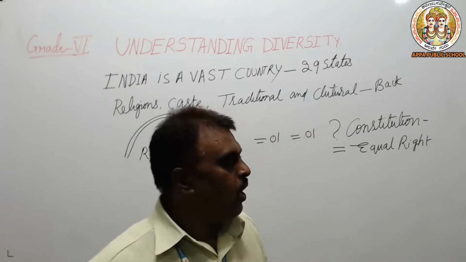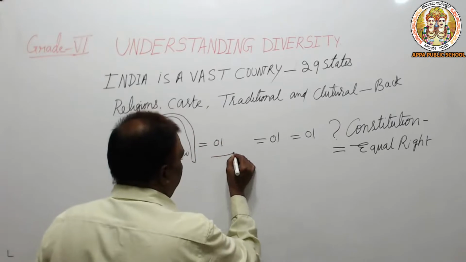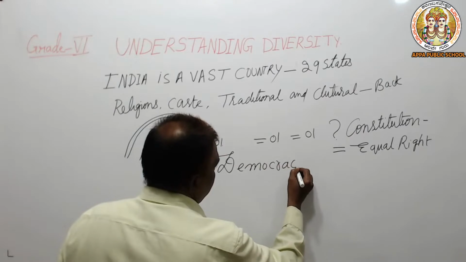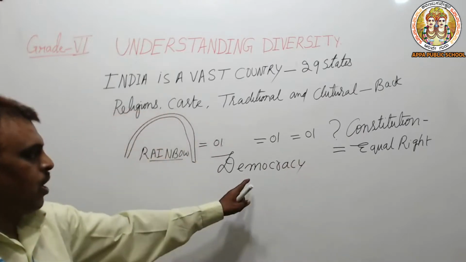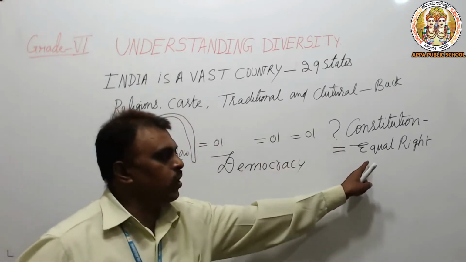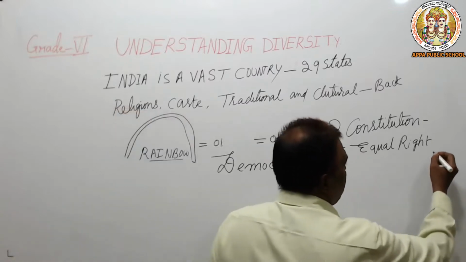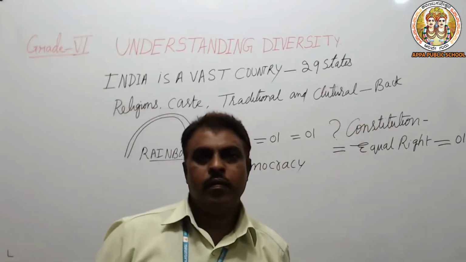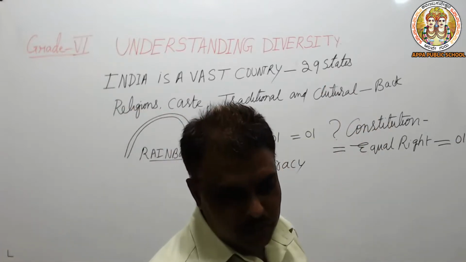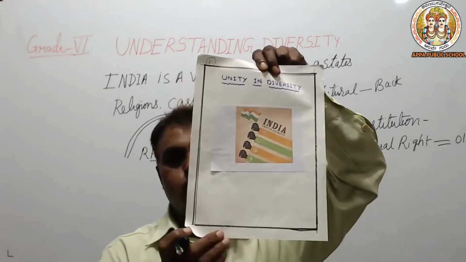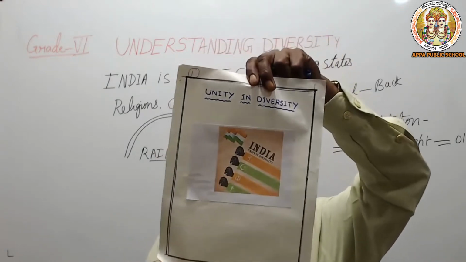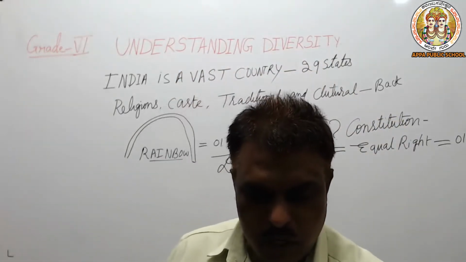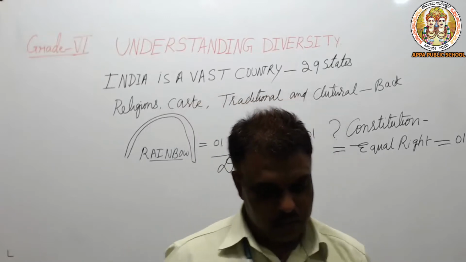In this we follow democracy. As per democracy, we are treated equally. We have all rights equal. That is why we are one. Then, as per this unity in diversity, how are we divided? According to the Indian Constitution, we are one. According to caste and religion, we are segregated.